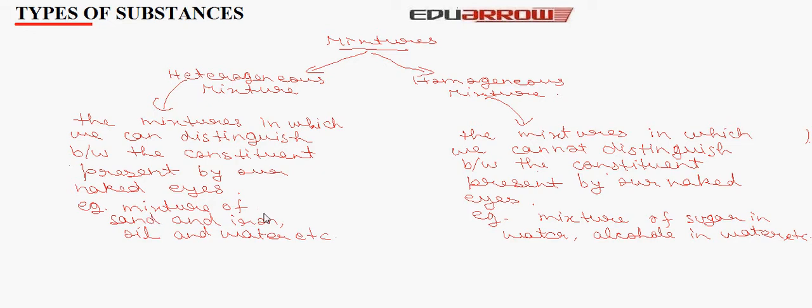Homogeneous mixture is the mixture in which we cannot distinguish between the constituents present by our naked eyes. Example: mixture of sugar in water, alcohol in water, etc.